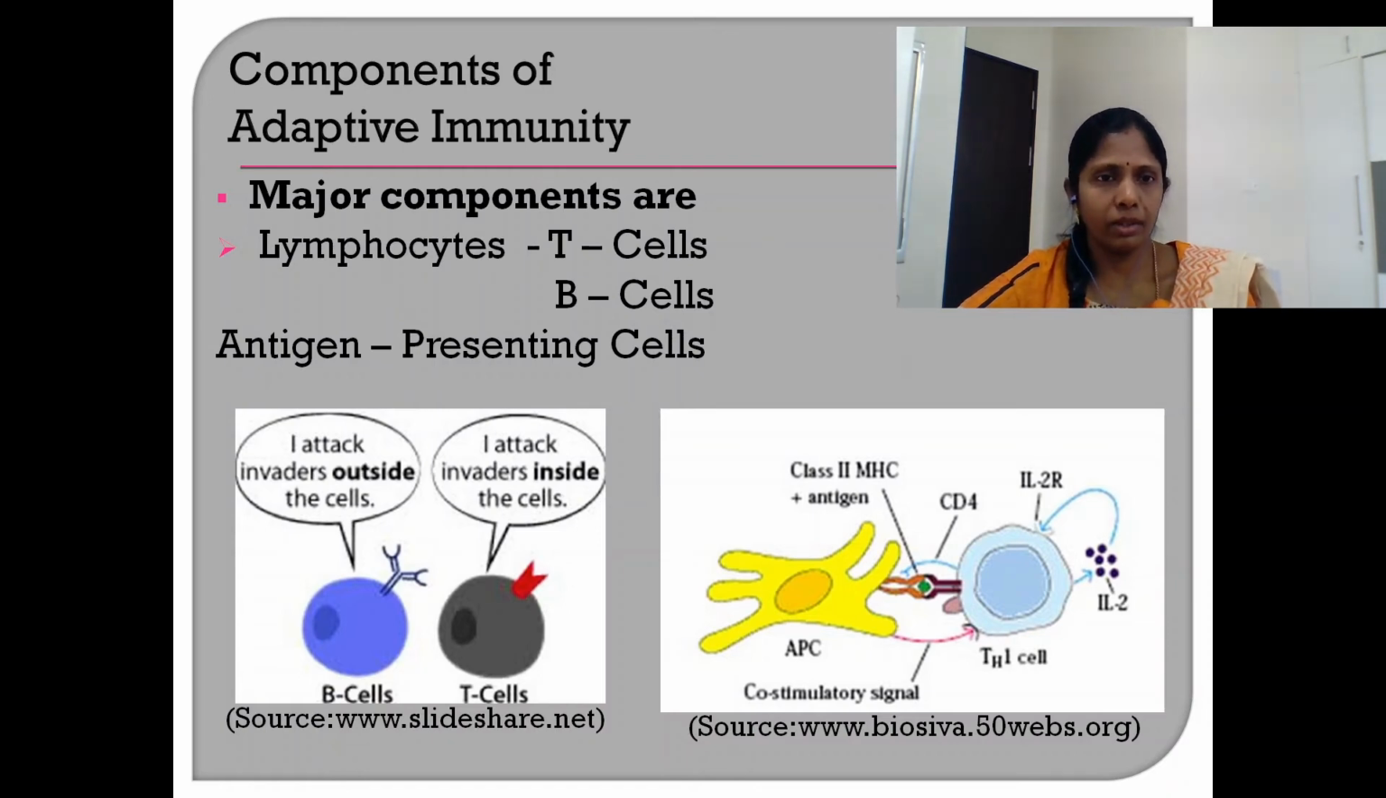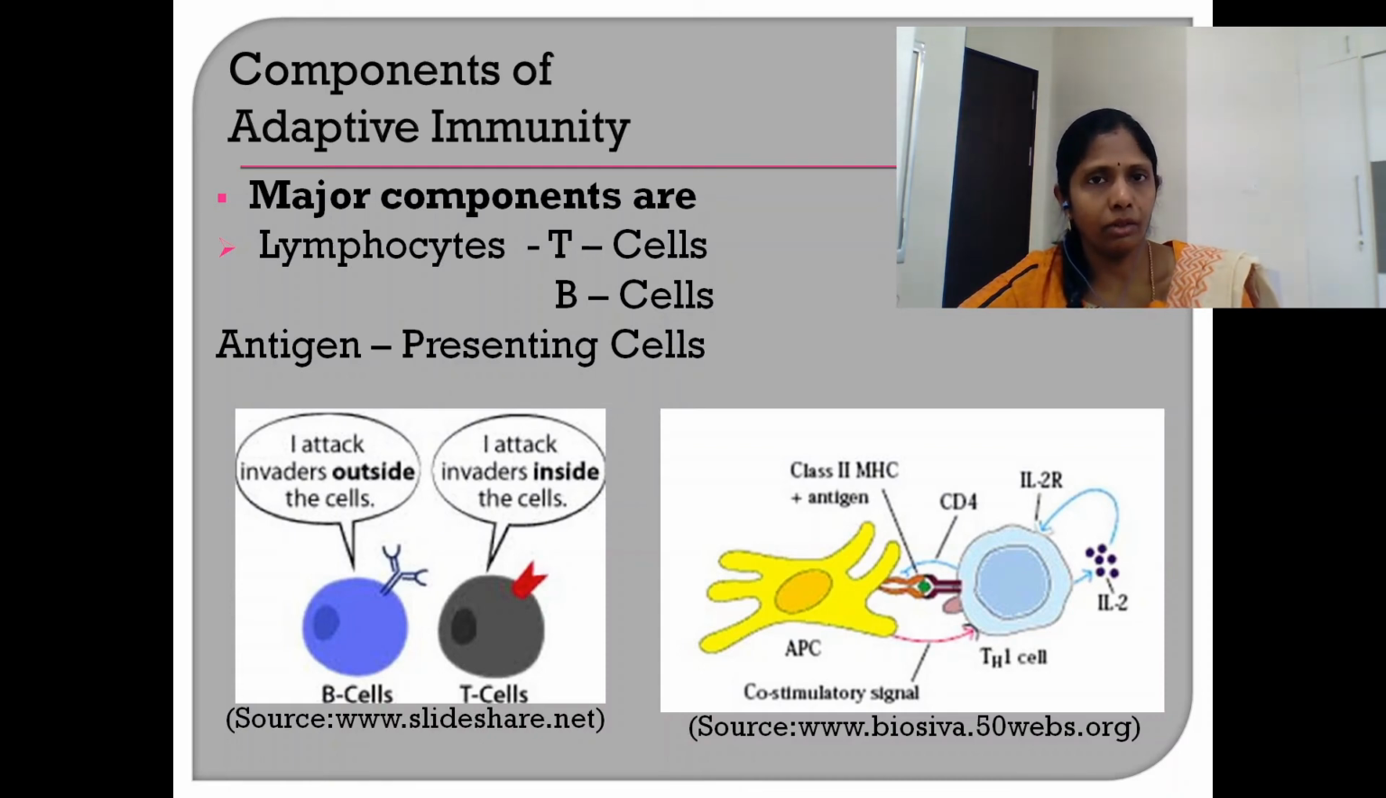Whereas antigen presenting cells, the other important component of the adaptive immune system, function as a presentation system for the antigens to the T cells. Most of the antigen presenting cells have phagocytic ability. They destroy the pathogen or the antigen as well as present parts of that antigen to the T cells.